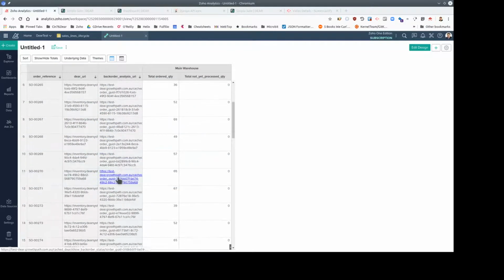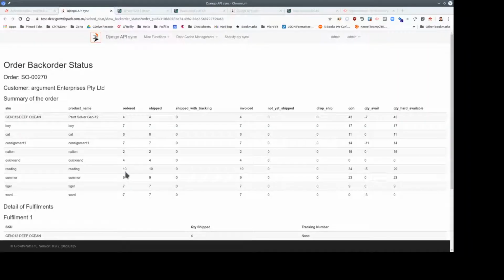This link, the second link, goes to this summary. Now this summary is not generated from or by Deer. It's obviously based on data from Deer. It's generated by the Growth Path application platform. So this is an order summary that uses the cache. That's why it was so fast to respond.